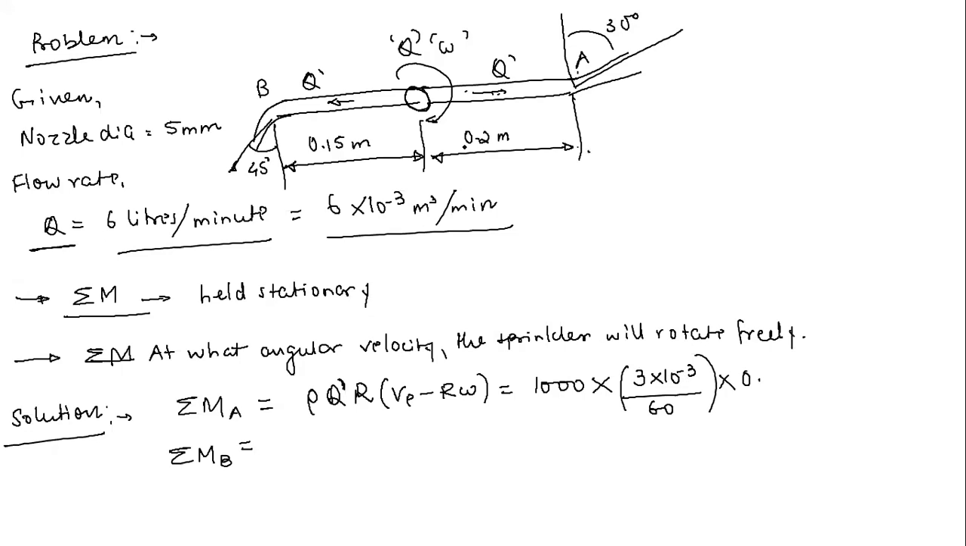So always don't get confused with conventions, let's say, if you type A here, B here, so you got confused. Always remember which side you are considering. I am considering this side of the nozzle. So this side, this radius is 0.2.